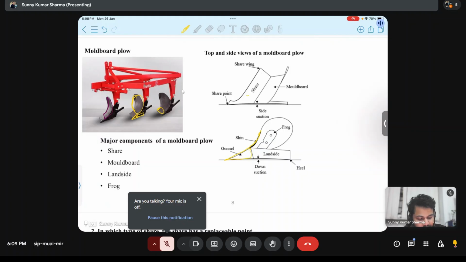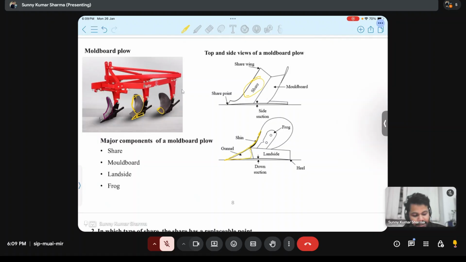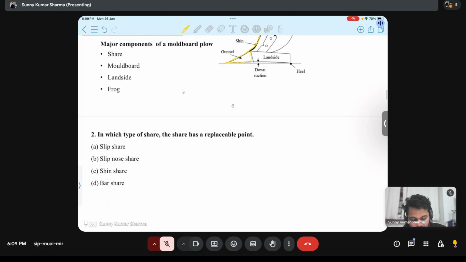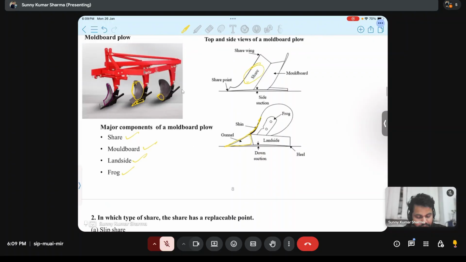This is the share, and there are many types of share. There are many types of moldboard also. We will discuss it later. So the major components of the moldboard plow are the share, moldboard, landside, and frog. So these you have all studied.